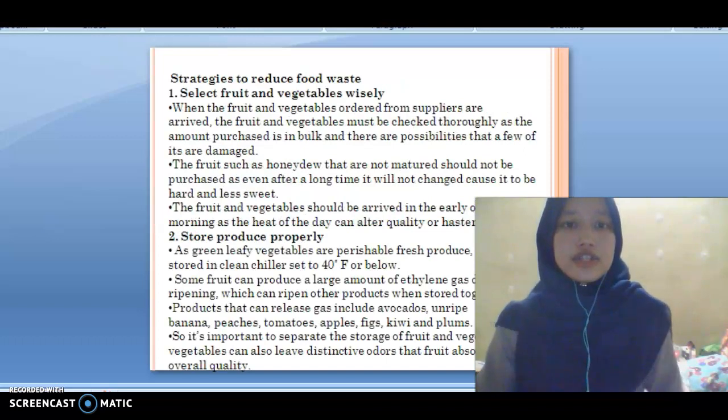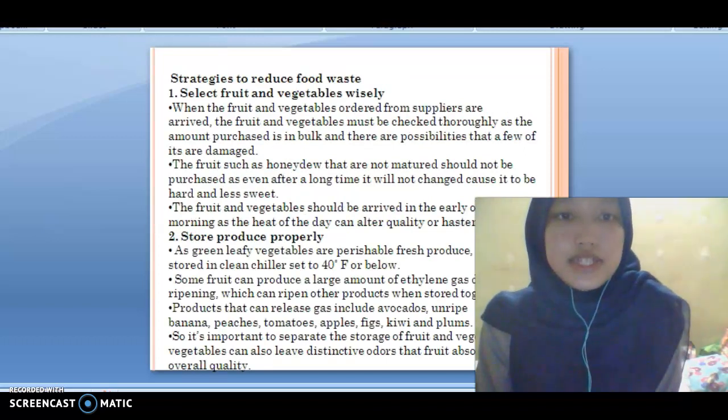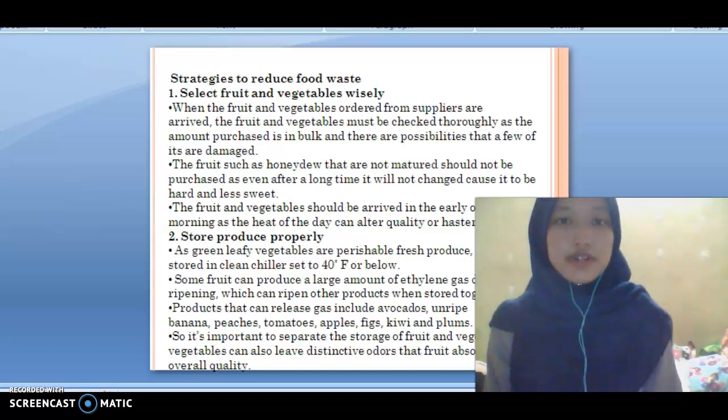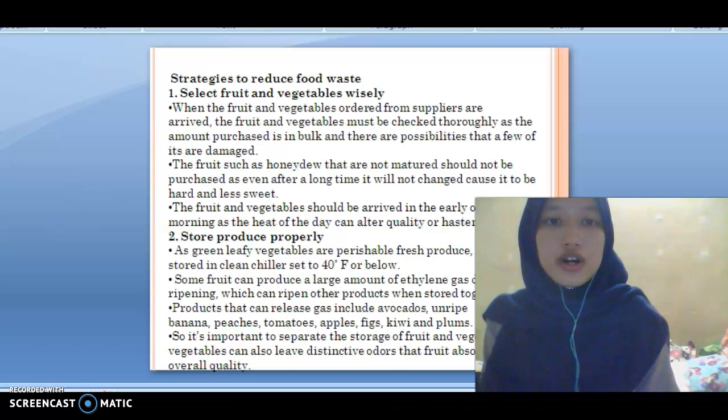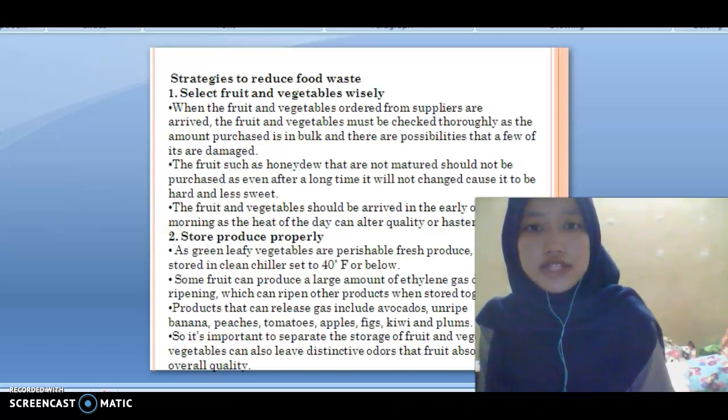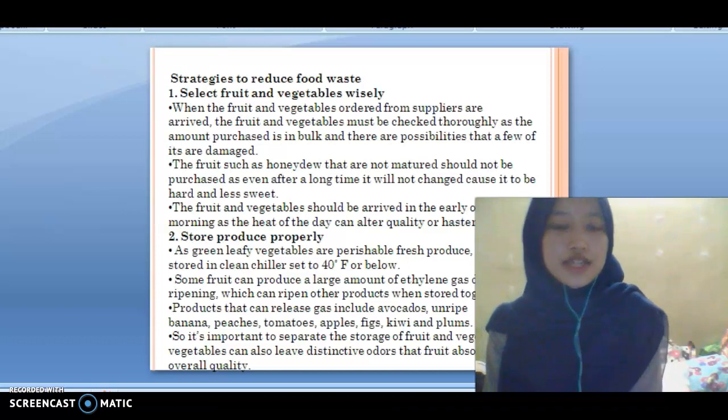Strategy to reduce food waste. First is select fruit and vegetable wisely. When the fruit and vegetable ordered from the supplier arrive, they must be checked thoroughly as the amount purchased is in bulk and there is a possibility that a few of them are damaged. Fruit such as honeydew that is not natural should not be purchased, as even after a long time, it will not change.